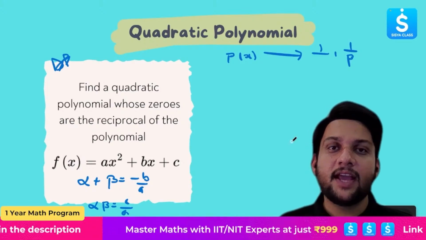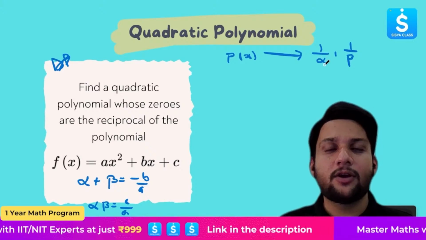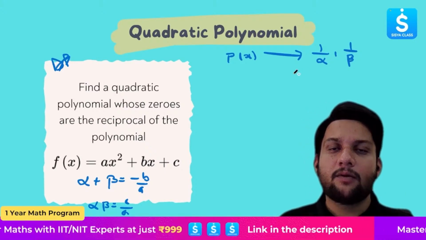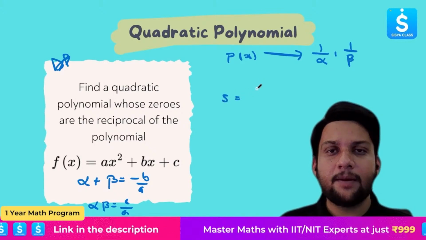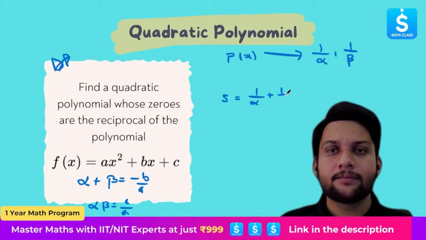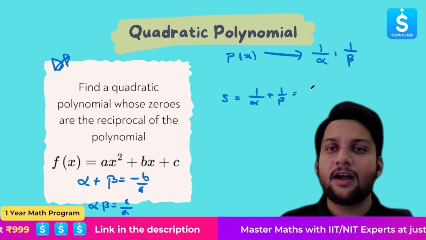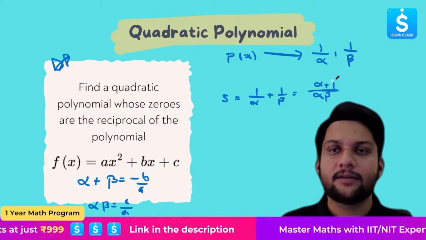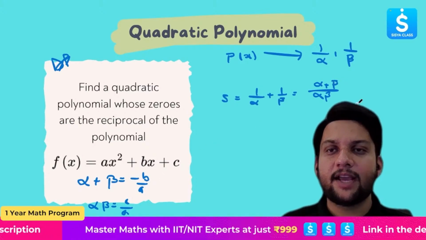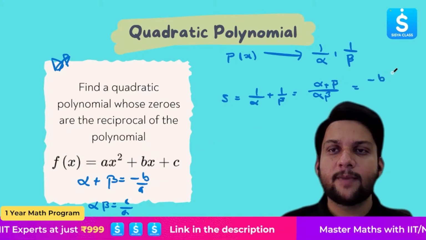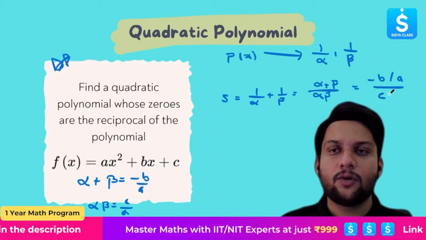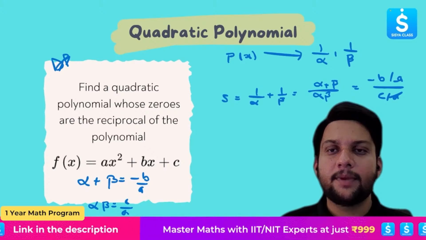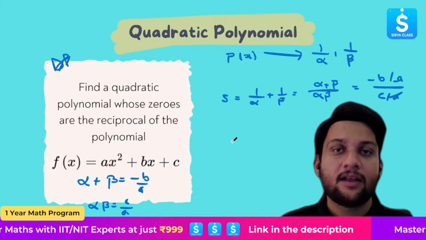So in this problem, let's assume the zeros of the new polynomial are reciprocals. That means the zeros will be 1 by alpha and 1 by beta, right? Now let's find the sum. So the sum will be 1 by alpha plus 1 by beta, right? How will I find it? I'll write alpha beta in the denominator, and the numerator becomes alpha plus beta. Now, what is the value of alpha plus beta? Minus b by a. Just plug in the values, minus b by a. What is alpha beta? C over a. A and a will get cancelled, so the sum equals minus b by c. Clear?